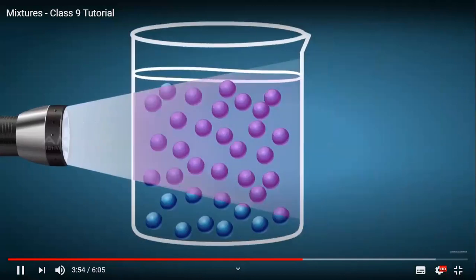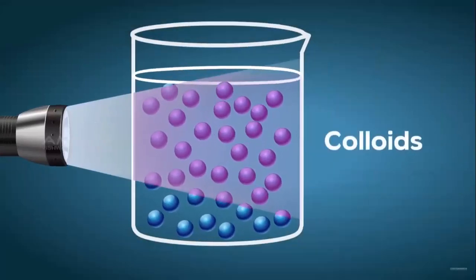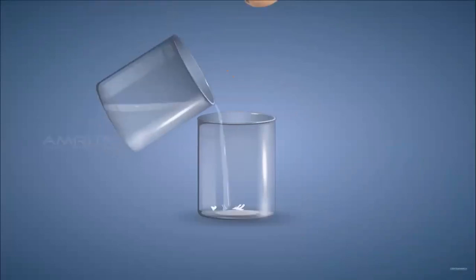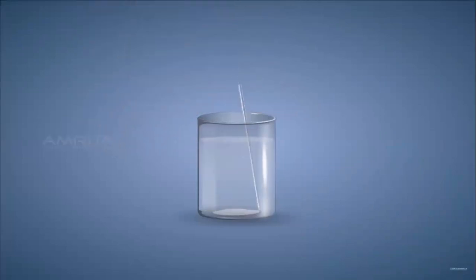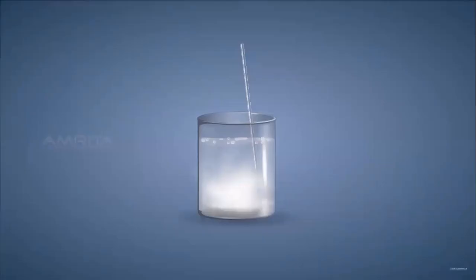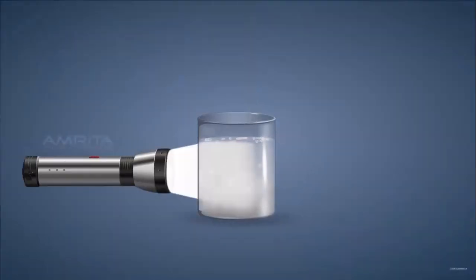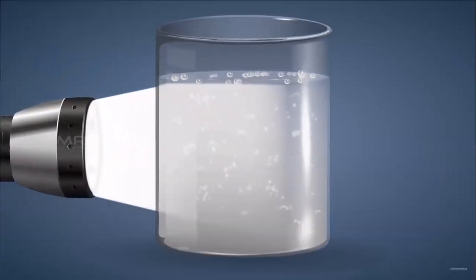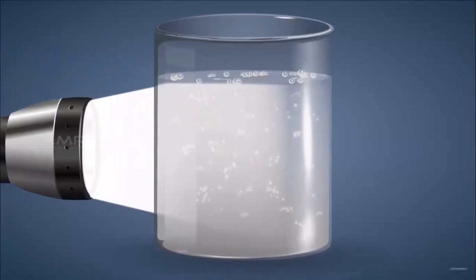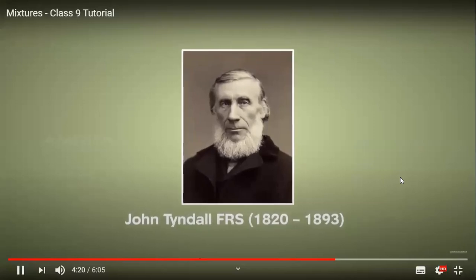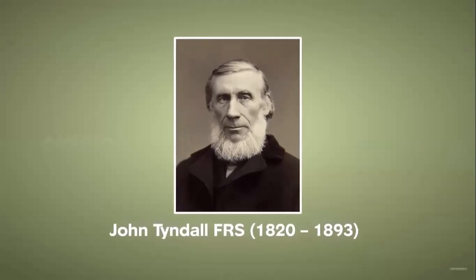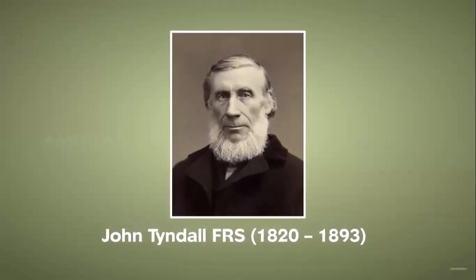What is the effect of light on homogeneous and heterogeneous mixtures? Let us understand how light affects a colloidal solution. When egg albumin is taken in a glass beaker and some water is added to it, we get a colloidal solution of egg albumin. If we shine a beam of light from a torch through the beaker, the light is scattered by the colloidal particles and the path of light can therefore be observed. The light scattering effect shown by particles in a colloid was first explained by the British physicist John Tyndall. The effect is known as the Tyndall effect.